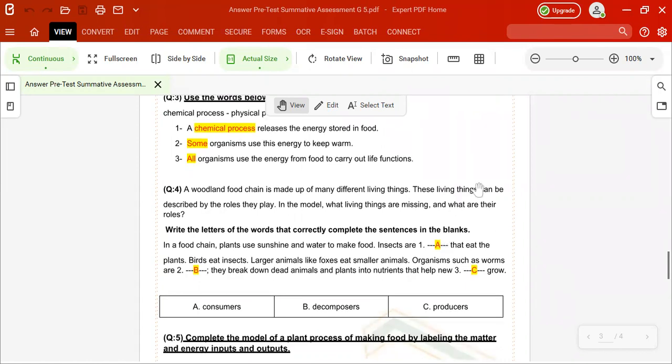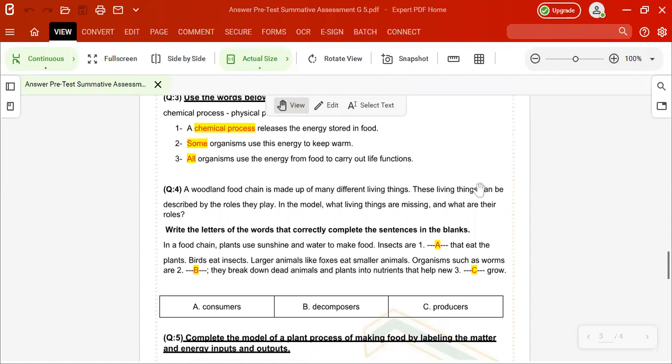Okay. In a food chain, plants use sunshine and water to make food. So the first one here is insect. What about the insects? Insects are animals, right? And one of the animals. So we will say insects are consumers, and that is the plant. So we are always talking about the same point, between consumer and producer, the plant, right?